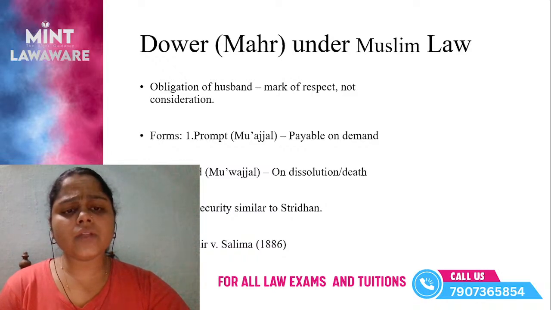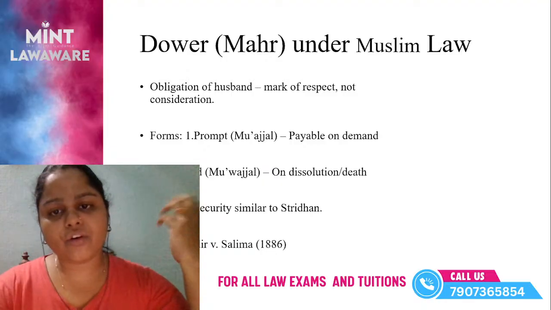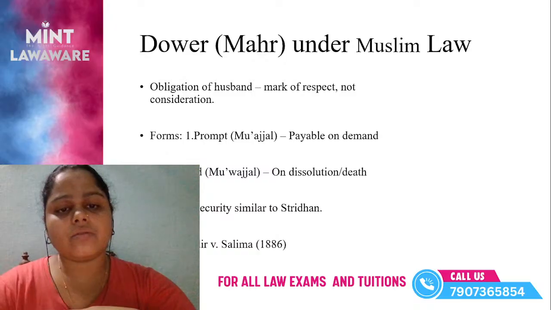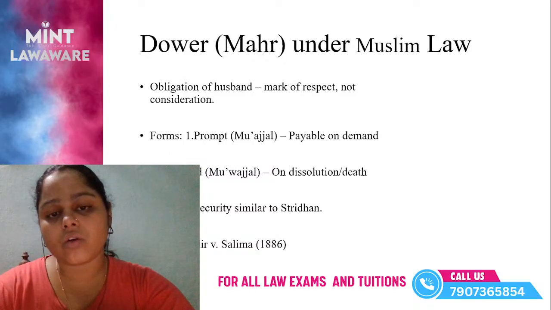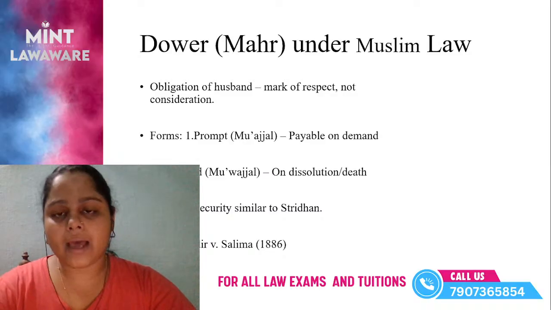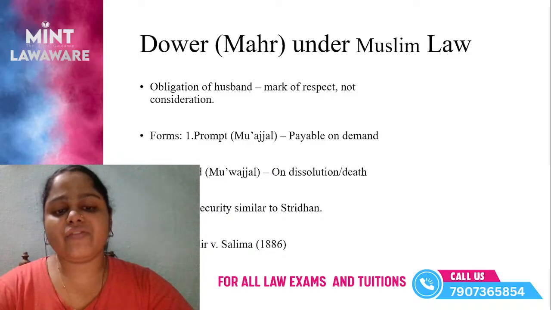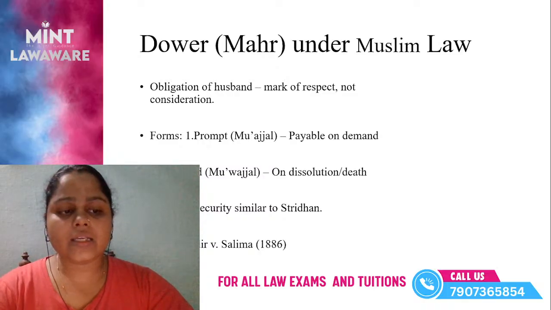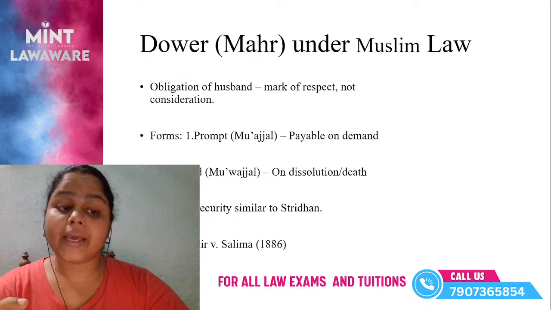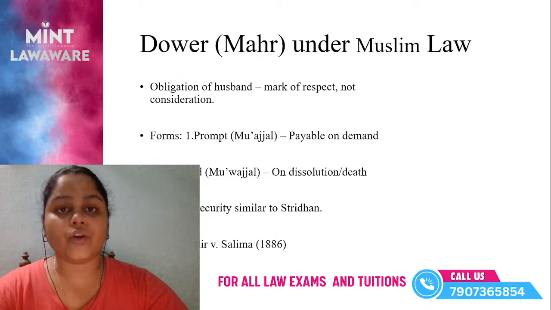Okay. Then coming to the types or forms of dower under Muslim law. First one is prompt, also called mu'ajjal, which is payable immediately on demand by the wife. Then the deferred, or mu'wajjal, is payable upon dissolution or death. The main purpose of this dower or mahar is the financial security for the wife, comparable to the stridhan in Hindu law, not the dowry.